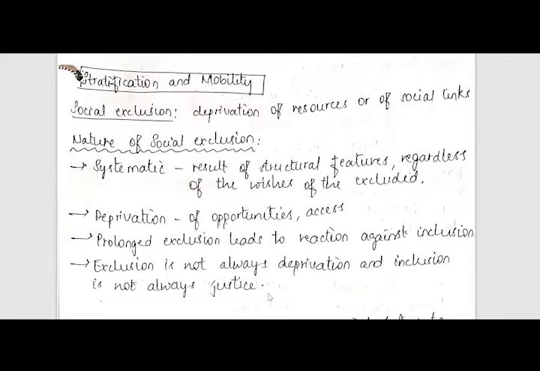This is a tricky statement which requires material to understand that exclusion is not always deprivation. That means even if an individual is excluded, it does not necessarily mean that they are being deprived. Suppose there is a wealthy woman in a society. That means a woman belonging to the higher stratum of society, or let's just say a woman of the power class. Now that woman is excluded from the mainstream activities of society, but that woman is not necessarily deprived of opportunities nor access. If that woman wishes any kind of opportunity or wishes any kind of access, she will be given it. That means it is not necessarily deprivation.